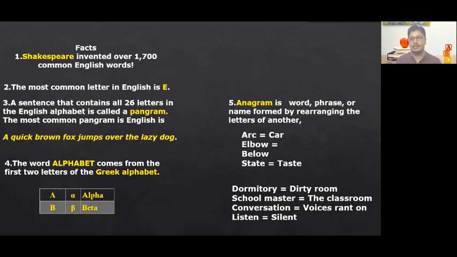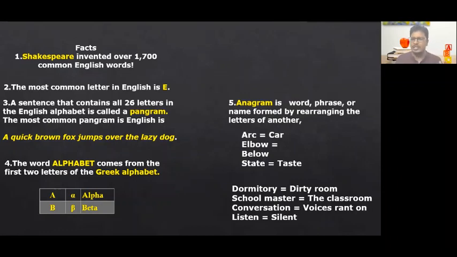For example, arc is given, A-R-C. We can make it as car. So we are interchanging. Similarly, elbow is given. Elbow, when we just interchange the letters, we get below. Similarly, state, we get it as taste. So these are anagrams. The interchanging of the letters or the words or the phrases in order to give a new word or formation of a new word with the arrangement of the letters or the words within the existing word.